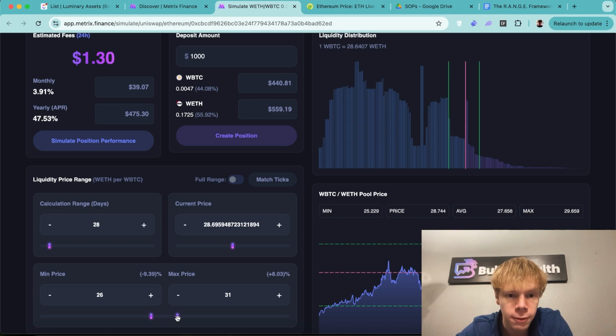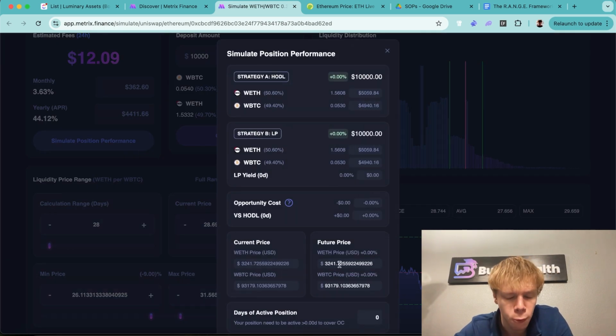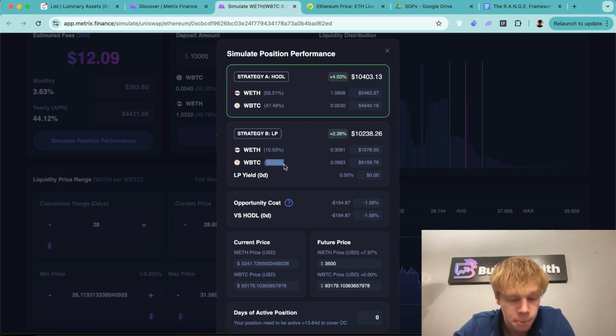Let's assume a 50-50 asset ratio, which, by the way, if you didn't already know, the asset ratio is determined based on your range. This is roughly 50-50%, let's call it. And assume we have $10,000. Let's go to simulate the performance. If Ethereum goes up to $3,500, well, guess what happens? We now have 10% Ethereum and 90% wrapped Bitcoin in the pool, because keep in mind Ethereum did better, so we got sold out of it basically. That being said, we have $10,238. We have about 1.58% of divergence loss.